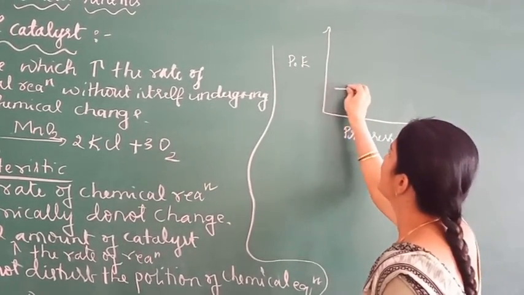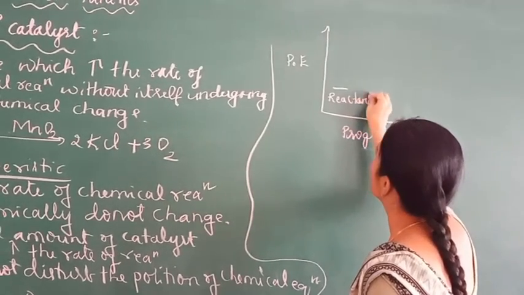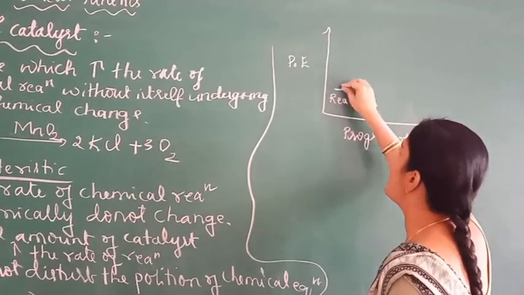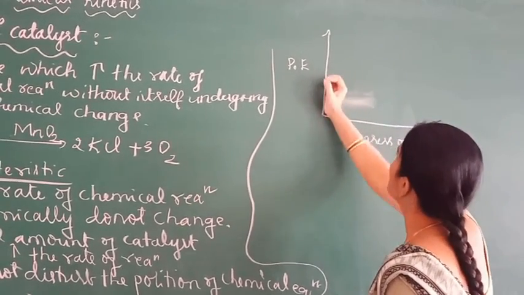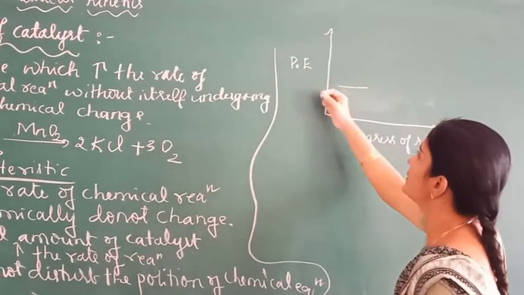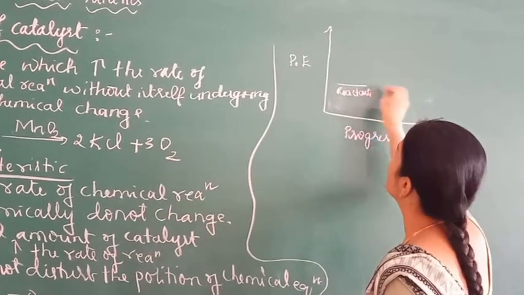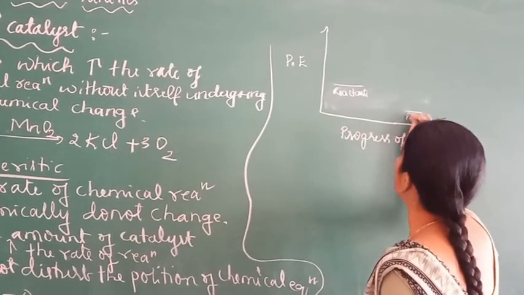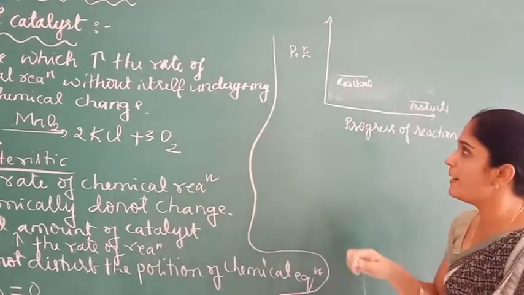Here this is the reactant. The reactants are converted into product with different reaction paths.